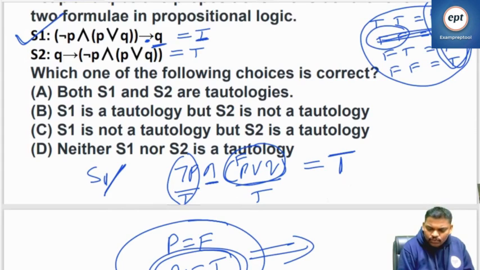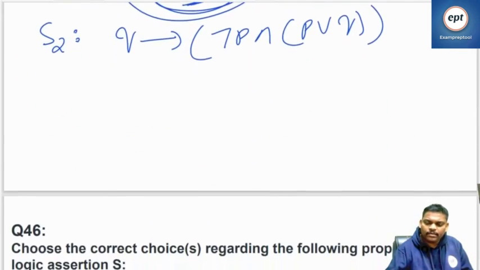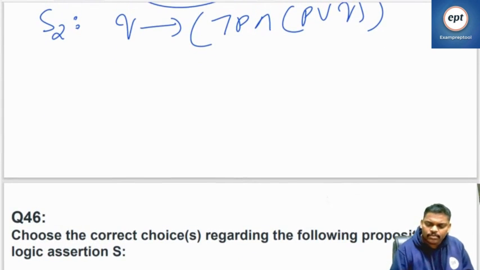Let me write the S2 once. Q goes to negation P and PRQ. This is the S2. Let me try S2 in a similar way.